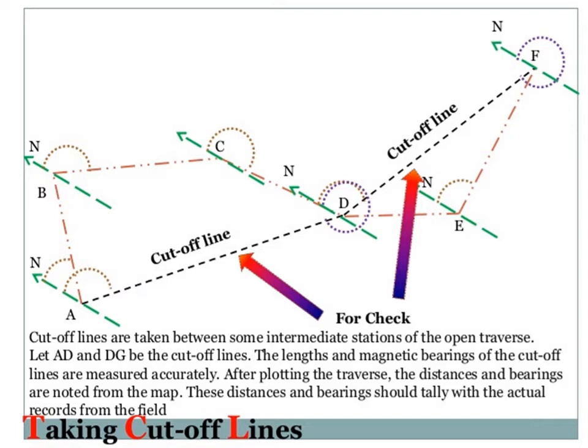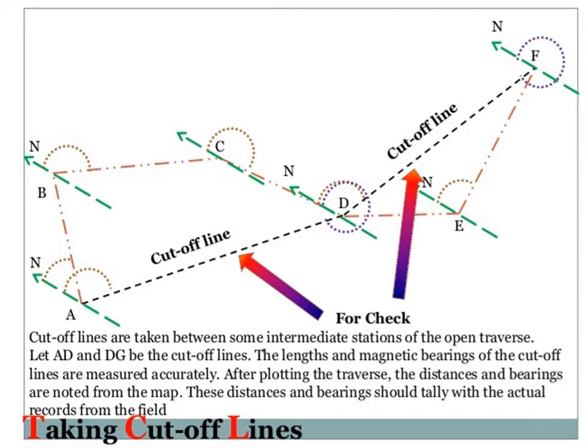Here station A is the starting point of survey line, as well as D is intermediate point and F is also last point. So here AD and DF, these are the two lines which are called as cutoff lines, and for these cutoff lines we can measure the distance from A to D, we can measure the distance between D to F. Similarly, it is possible that we can measure the bearing of line AD. Also from station D, it is possible that we can measure the back bearing of line DA. So whenever we are considering the cutoff line AD, the exact difference between forebearing and back bearing of line AD should be equal to 180 degree.